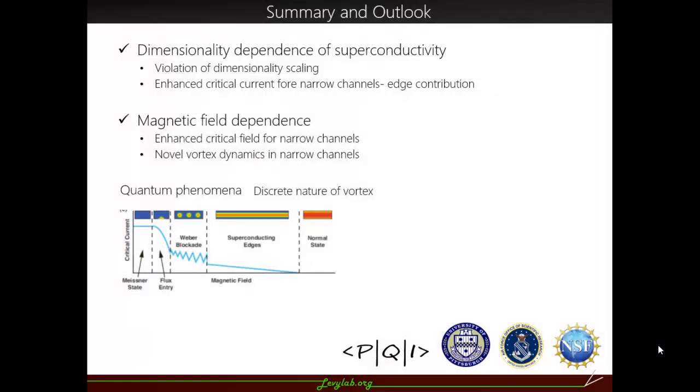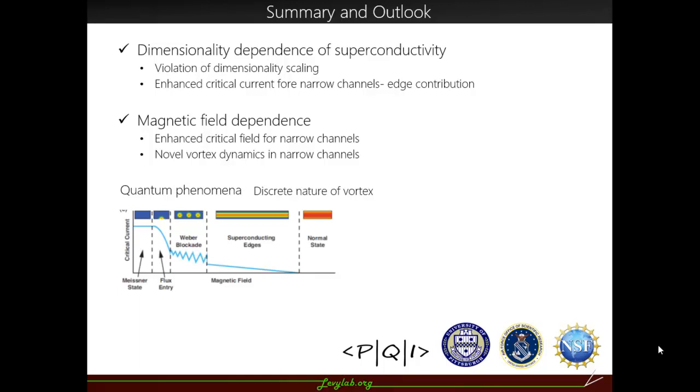To conclude my talk, in this presentation I've shown that dimensionality definitely affects the superconductivity in LAO-STO, and it violates the dimensionality scaling, at least for the critical field and critical current. We have shown an enhanced critical current for narrower channels, and we believe this is coming from edge contributions. Our magnetic field data suggests that there is an enhancement in the critical field for narrow channels, and it suggests that you can expect novel vortex dynamics in the narrow channels.